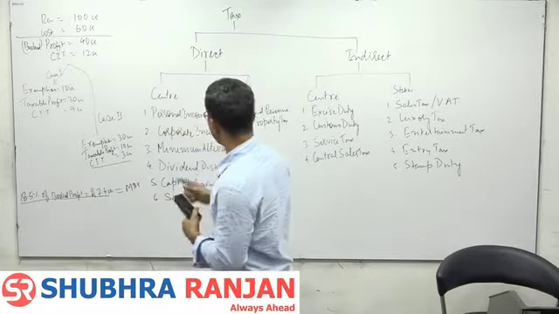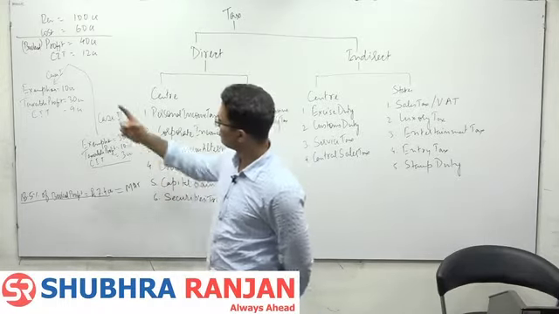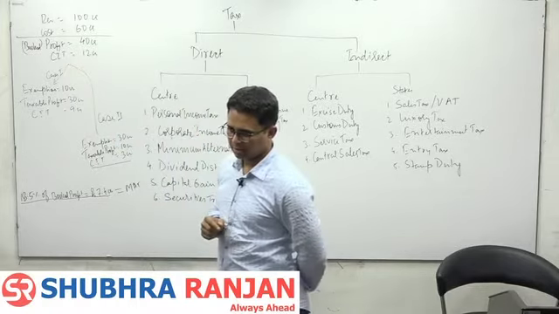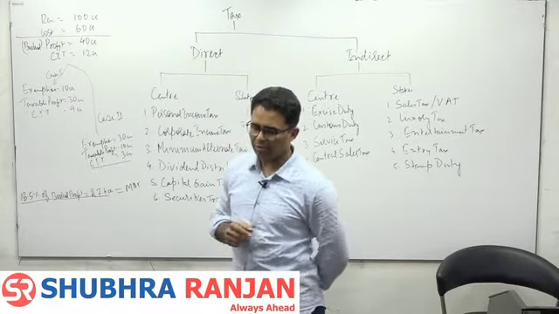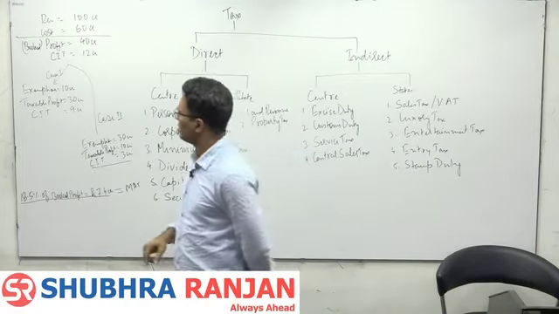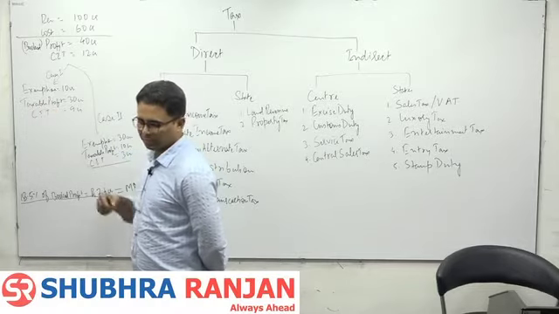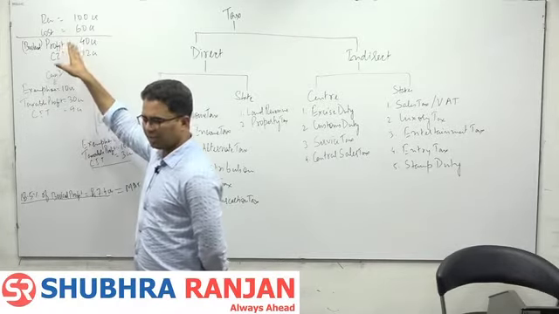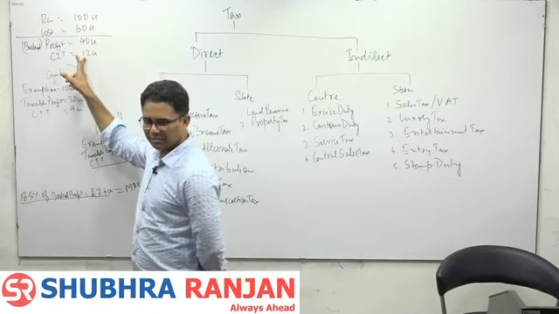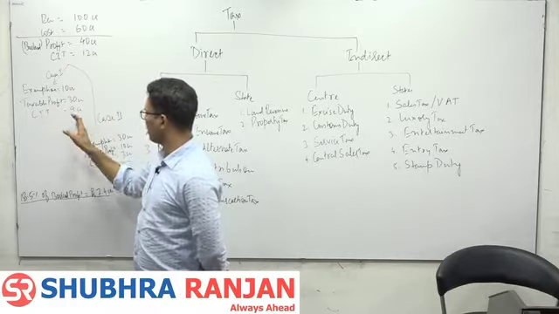CIT, corporate income tax, is at a rate of 30%. Sorry, CIT is charged on taxable profit. Here we didn't show any exemptions, so the tax was 12 crore. Now we are showing exemptions, and the tax is 9 crore. Here it is 3 crore.